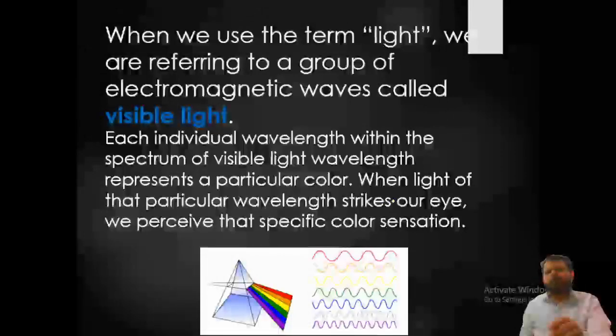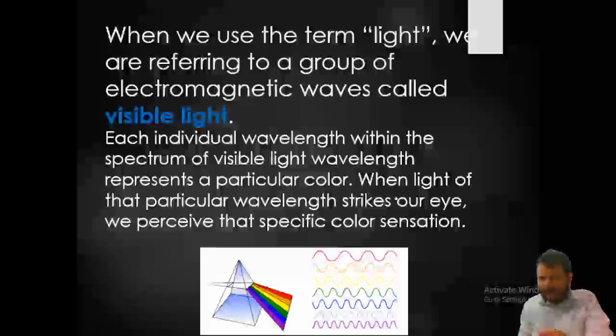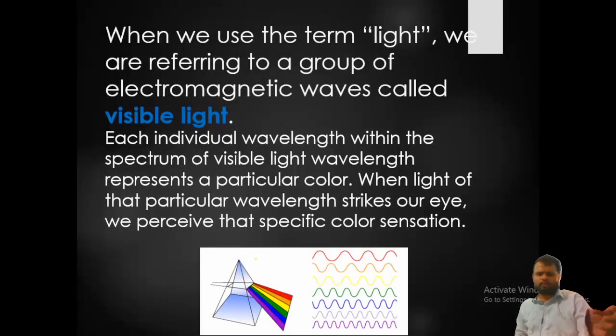When we use the term light, we are referring to a group of electromagnetic waves called visible light. Each individual wavelength within the spectrum of visible light has a particular color. When light of that particular wavelength strikes our eyes, we perceive that specific color sensation. As you can see, when white light goes through the prism, it splits. This is nothing but the splitting effect of light when it crosses through a prism, giving 7 colors formed from the white light.